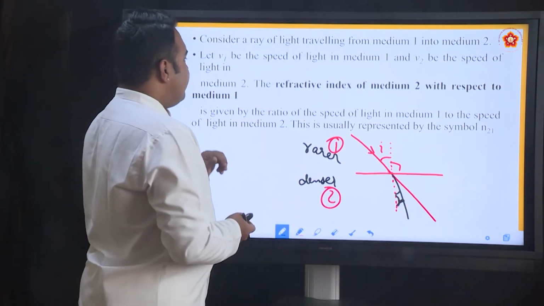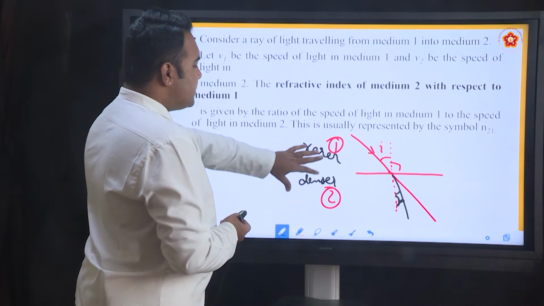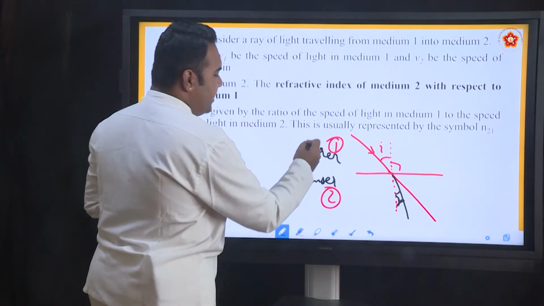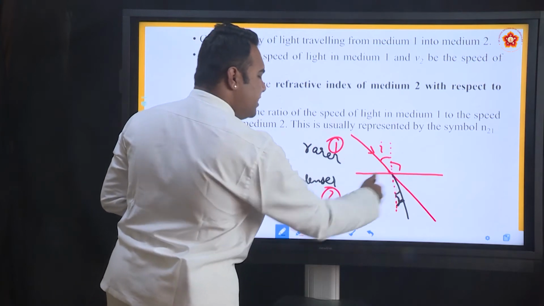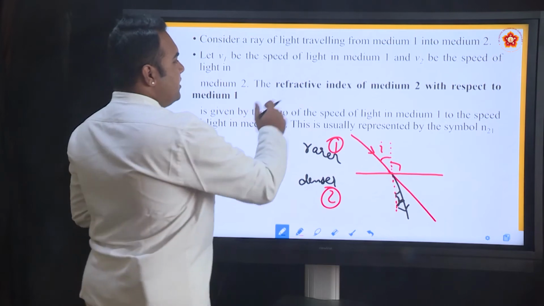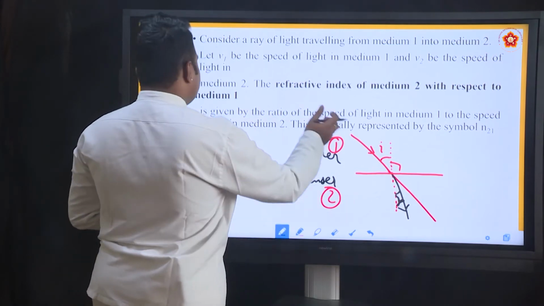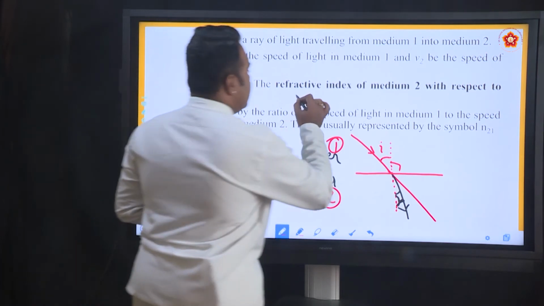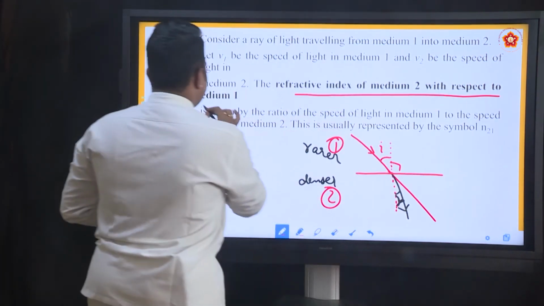Okay, so this is how we have taken this. The refractive index now, what does this tell us? There are two different media, rarer and denser. A light ray is incident, it bends towards the normal and changes its direction. The refractive index of medium 2 with respect to medium 1. Now look at this, refractive index of medium 2 with respect to medium 1.